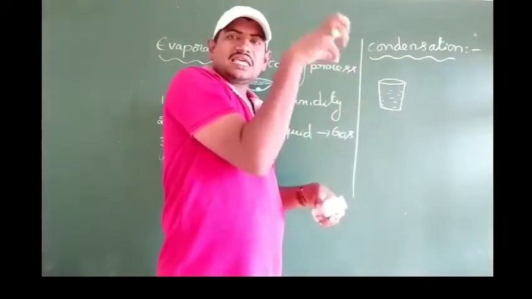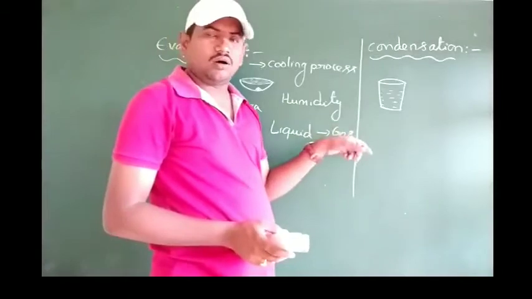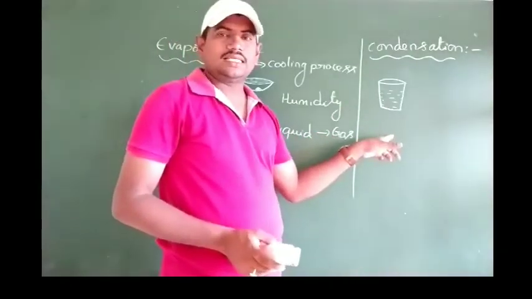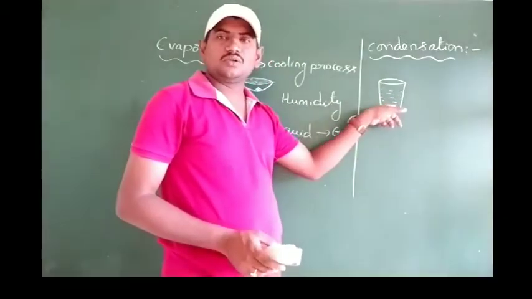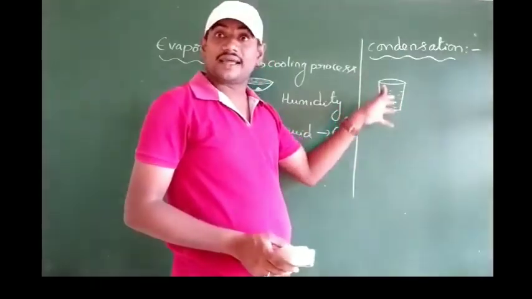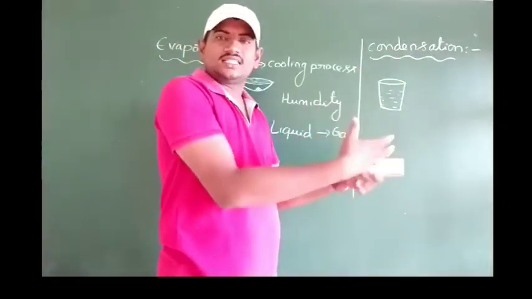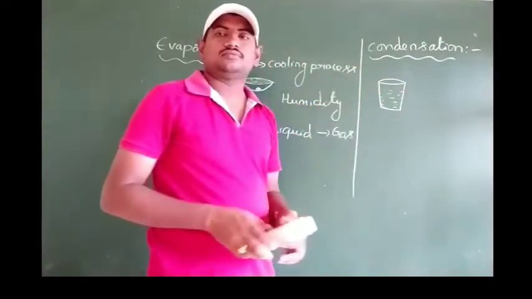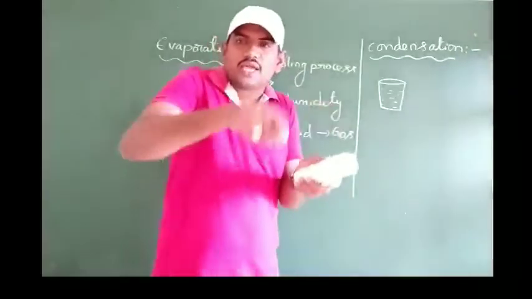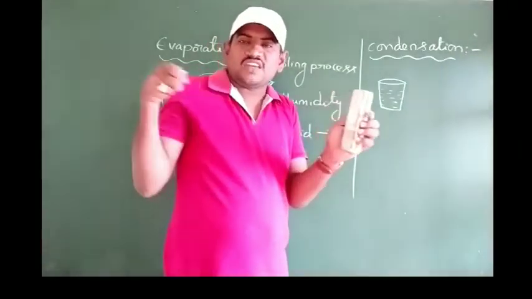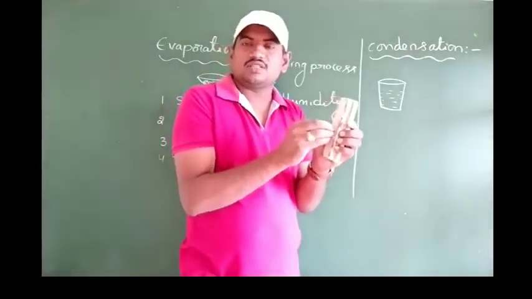While moving, if they strike the surface of this glass tumbler, as the cold water or cool drink is available inside, then due to that coldness, the surrounding molecules try to lose their energy to the molecules of the glass tumbler. Understand? While moving, as the glass is cool, if they strike the glass tumbler, they will lose their energy to it.